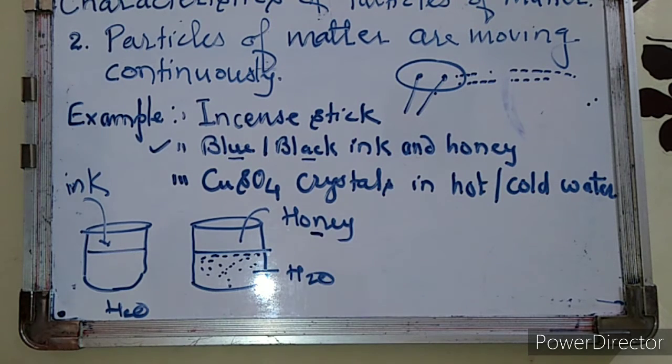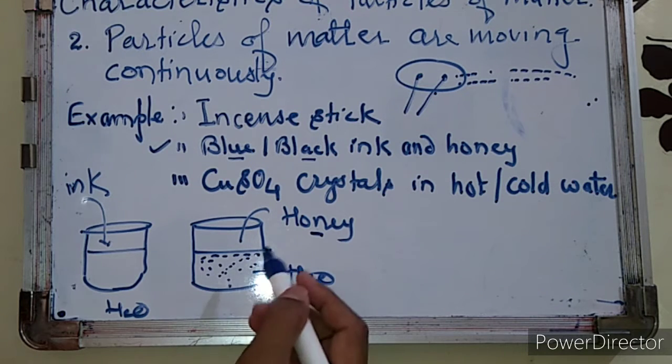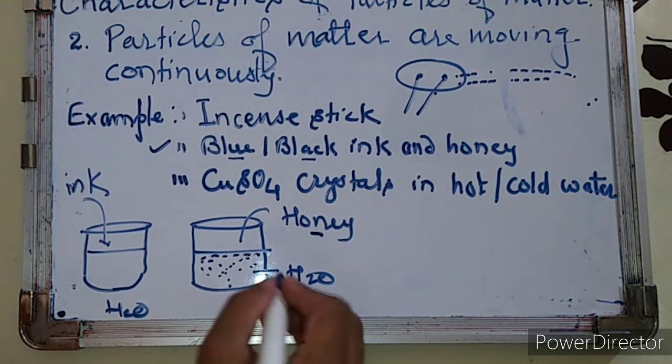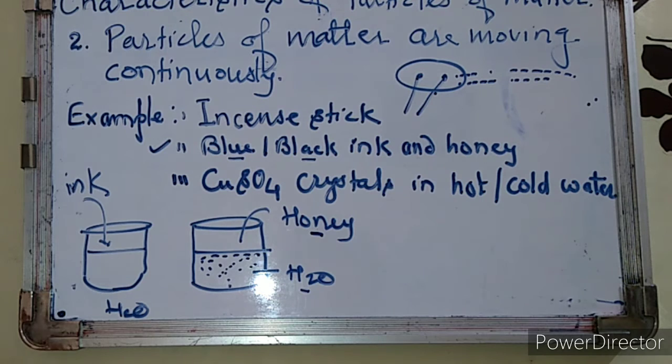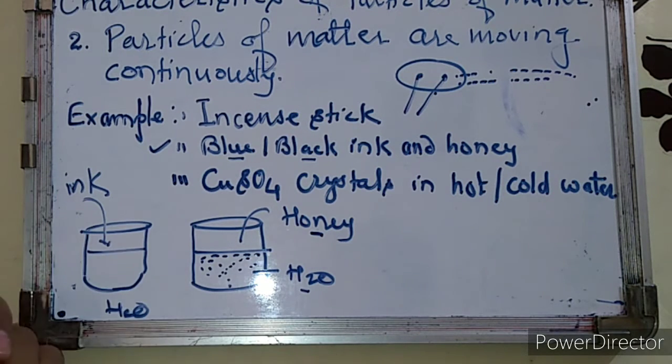Honey has high density, that's why its rate of diffusion is less. That means intermixing of the honey particles with water molecules is less, and intermixing of the ink particles with water molecules is higher. It depends sometimes upon the density of the two materials which we take for an example.